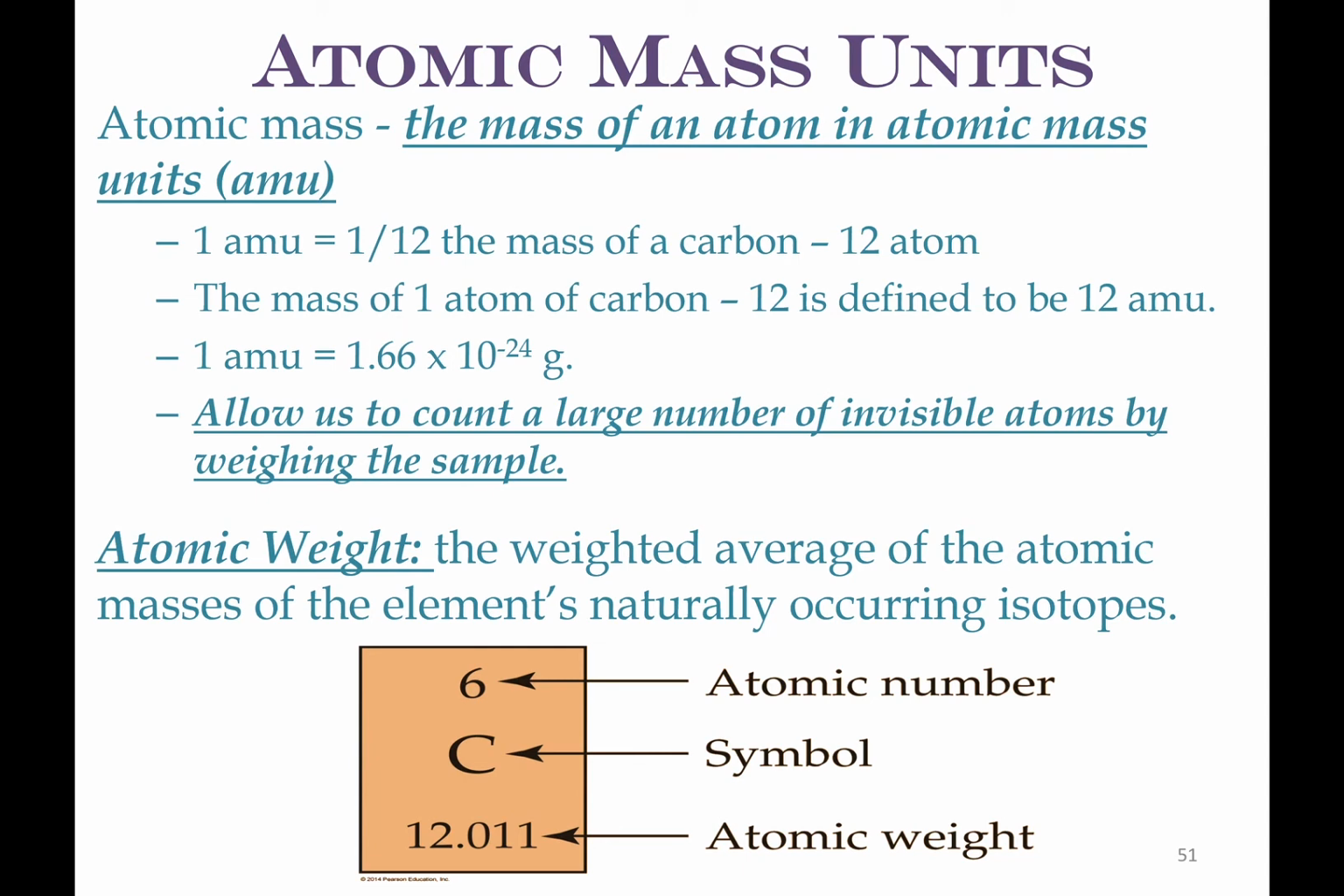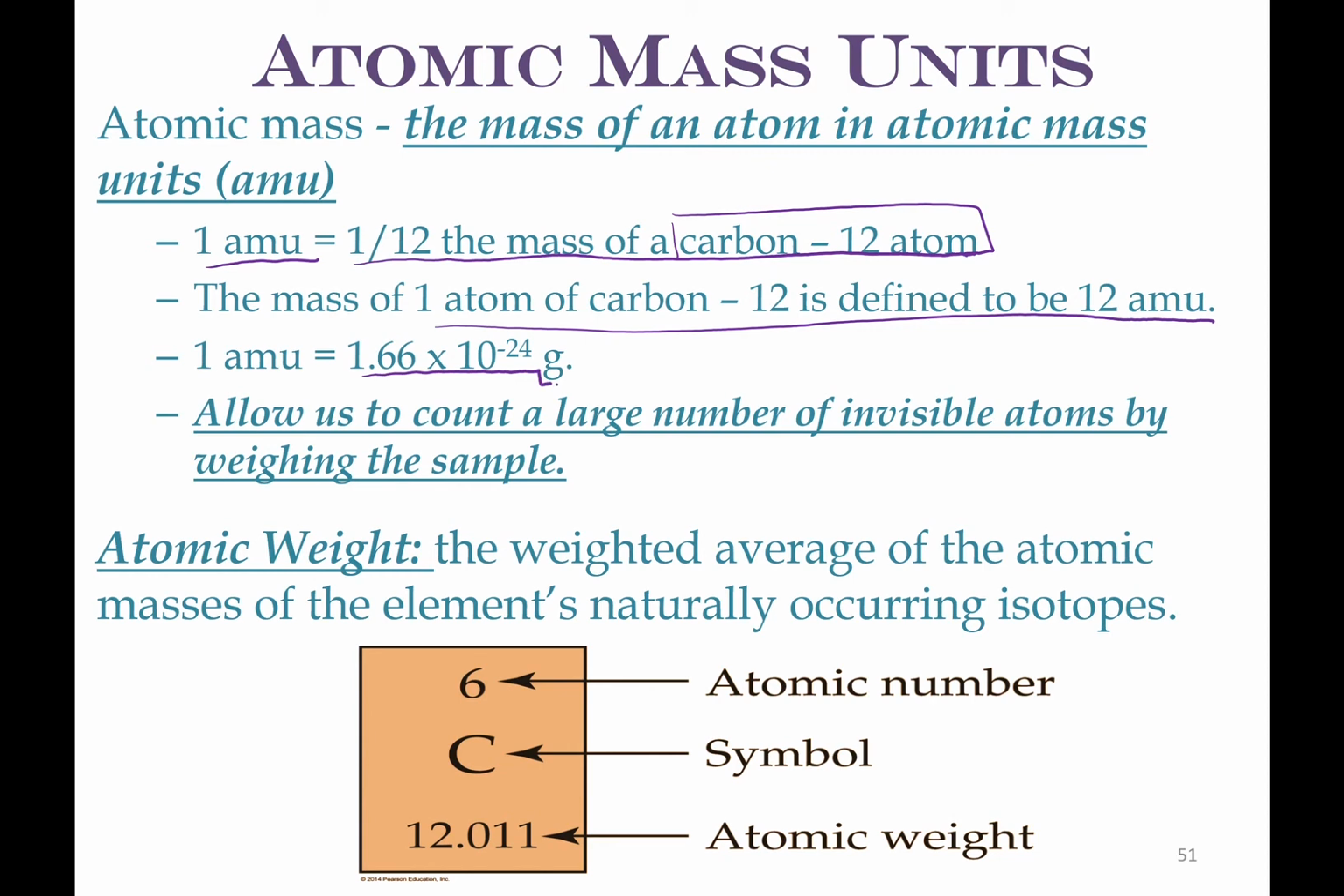So 1 atomic mass unit is equal to 1/12 the mass of carbon-12. So this is all going to be based off of carbon-12. It wasn't always, but it is today. The mass of 1 atom of carbon-12 is defined to be 12 AMU. 1 AMU is equal to 1.66 times 10 to the negative 24th grams.